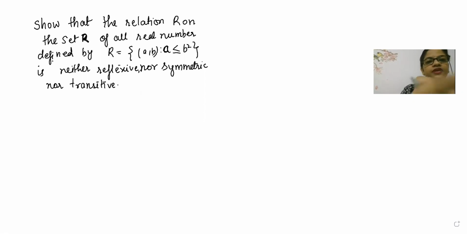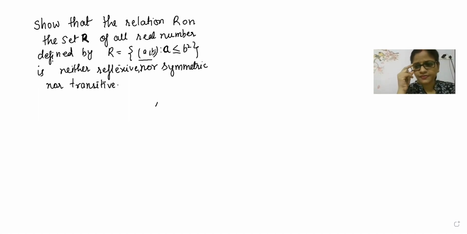One question is given: show that the relation R on the set R, where R is the relation and this highlighted R is the set of real numbers, defined by R equals (a, b) such that a is less than or equal to b square, is neither reflexive, nor symmetric, nor transitive. Is it tough to prove? Tell me.